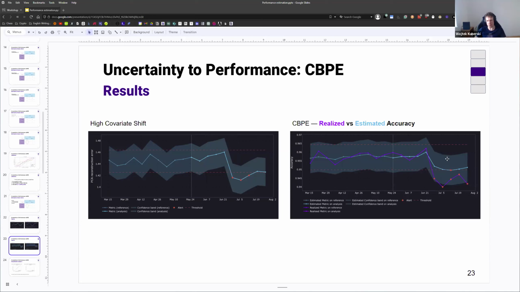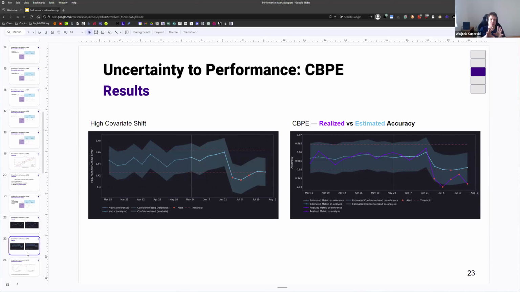We also see the confidence bounds, which would tell us the possible range of performance. This is something I won't be covering here, but we also have an algorithm that estimates these confidence bounds. And we see for 2 points, it actually goes out of the confidence bound. So we see that for strong covariate shift, also these confidence bounds cannot be fully trusted. So we see that there is an issue with strong covariate shift.